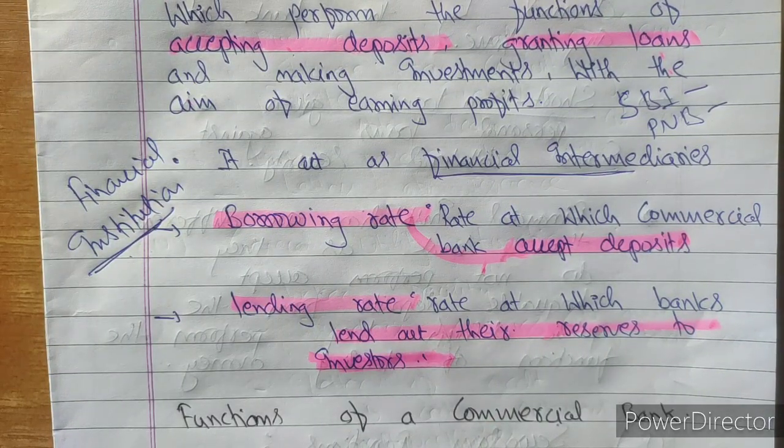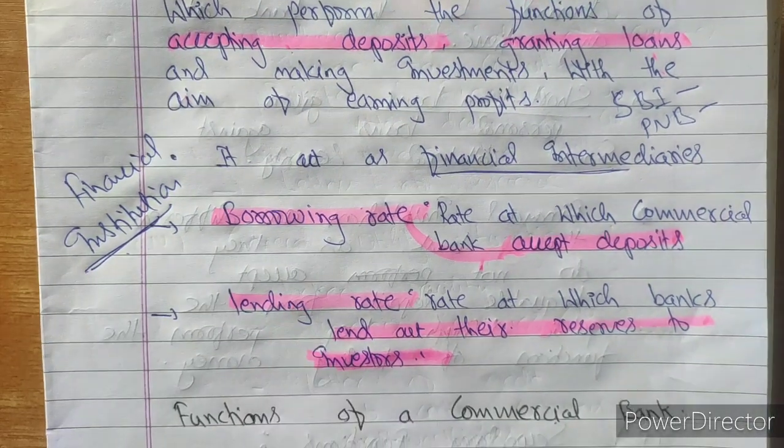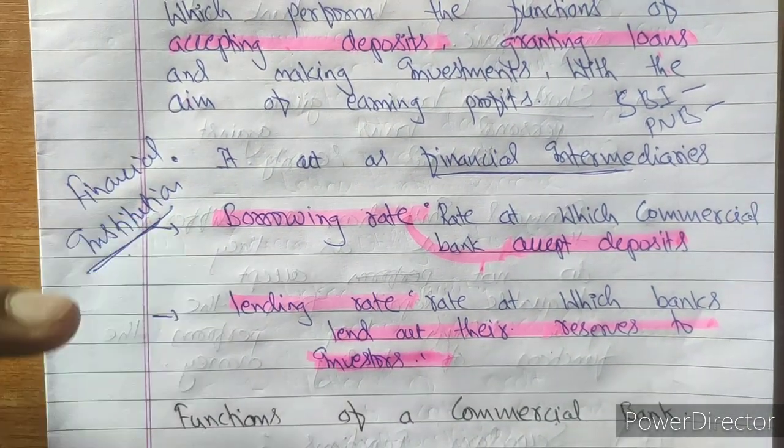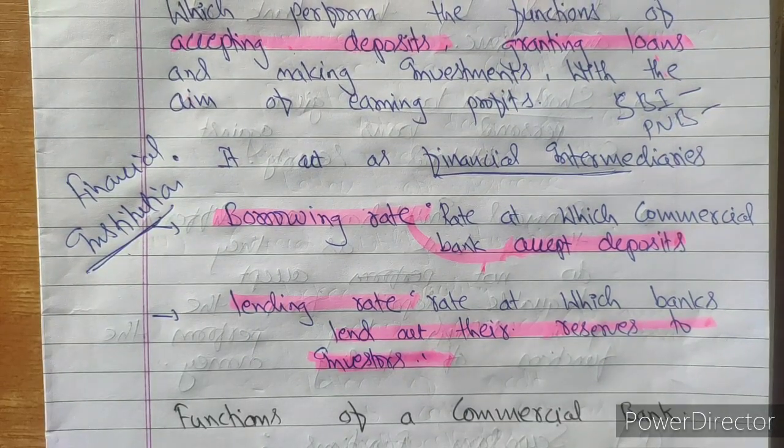So even in this advance and loan, they are charging interest, and that is known as lending interest. I hope the concept of borrowing interest and lending interest is clear to you. Borrowing interest is the rate at which commercial banks accept deposits. Lending rate is the rate at which banks lend out their reserve to the investors.